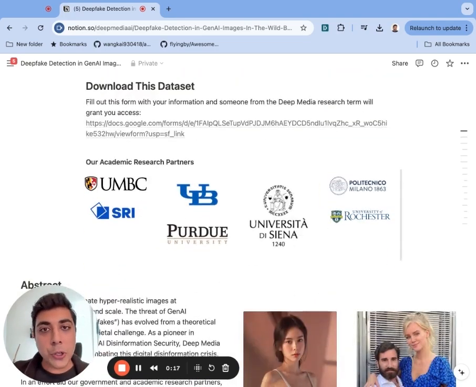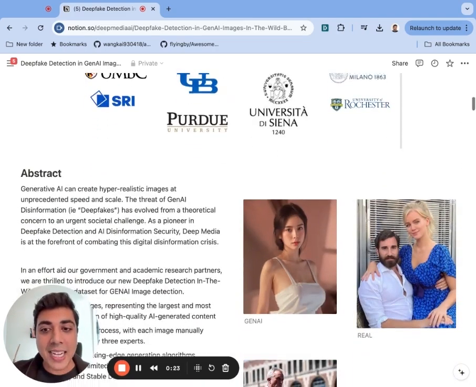Quick shout out to our research partners. We're very honored and proud to be providing resources to help advance the field of deepfake detection in academia.